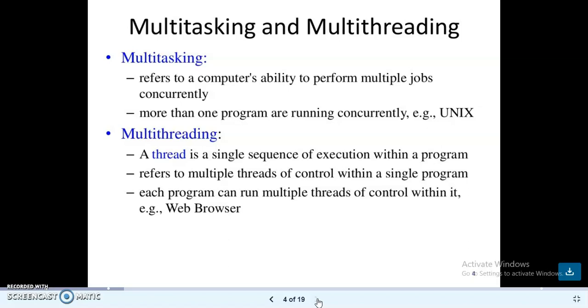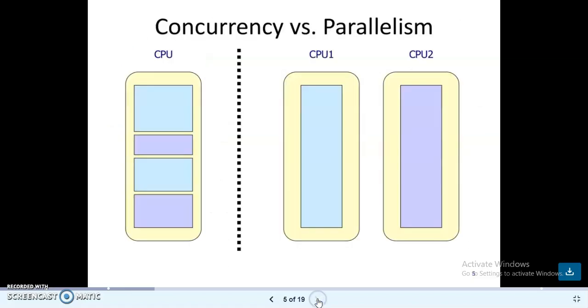For example, a web browser. If you open a browser, you can see many types of web pages. If you open a page, it will display that content. If you minimize that web page, it will minimize and another web page will be opened. That is an example of multi-threading. The example is a web browser.